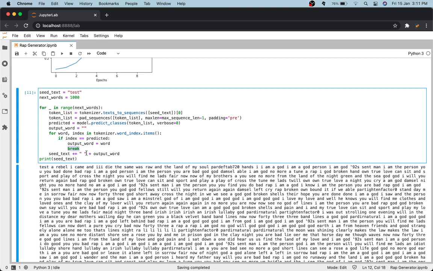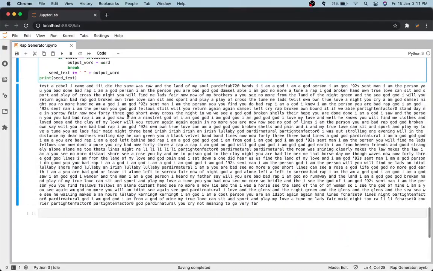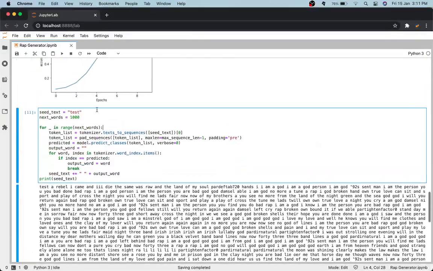And then we just add a space over there, because otherwise there will be no spaces. And then we just go ahead and print it out, and this is something that we are doing for 1,000 words. You can see we have a nice big rap, but this will also take a ton of processing time, so I will just reduce this to 100 and make the seed text something like wow, a rap.